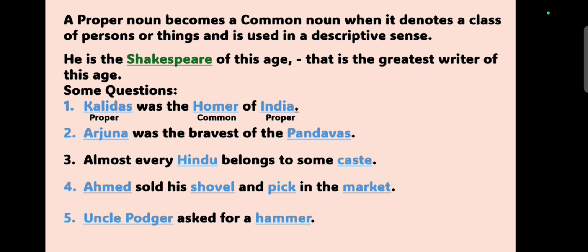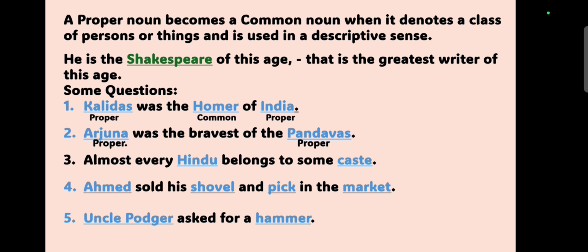Now, in the second question, Arjuna was the bravest of the Pandavas. Here also we have to do the same thing. Now, see the answers. As per answers, Arjuna and Pandavas both are proper nouns because they refer to names of particular persons.